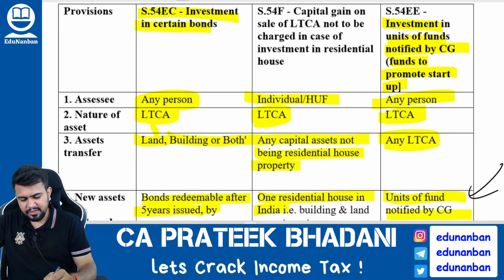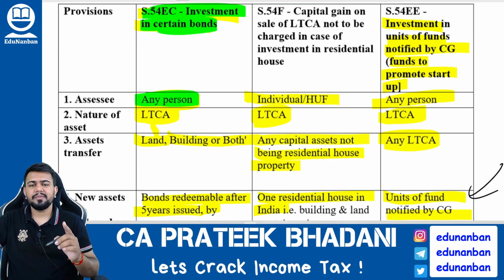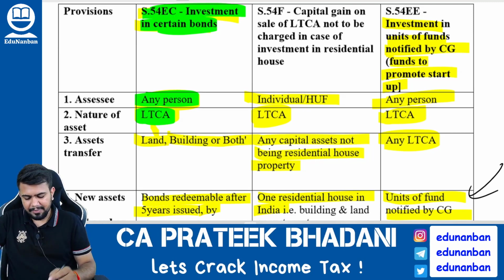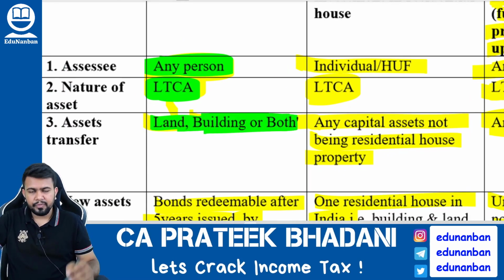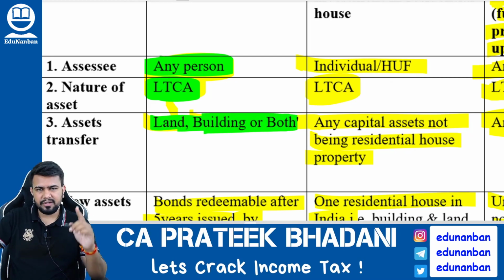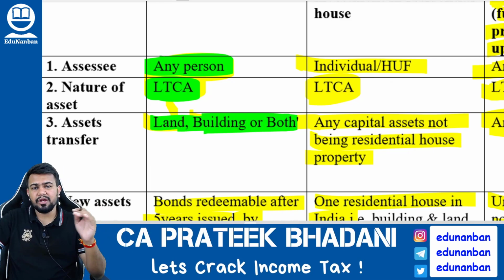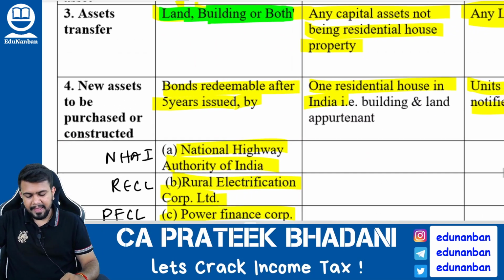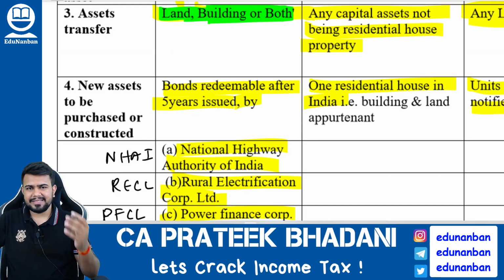Section 54EC is also very simple, investment in certain bonds. Section 54EC is applicable to all assessees and it is applicable only in case of long-term capital gains which arise on transfer of land or building or both. So if an assessee is transferring land or building or both being a long-term capital asset, then if the assessee is buying bonds, then the value of such bonds can be claimed as exemption.